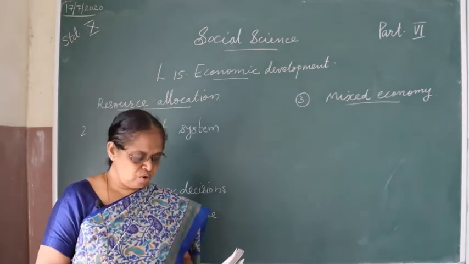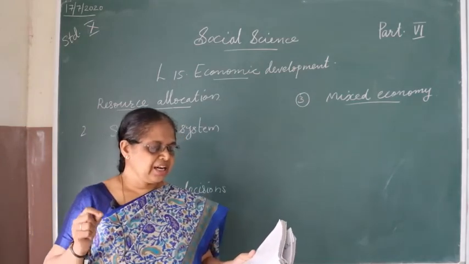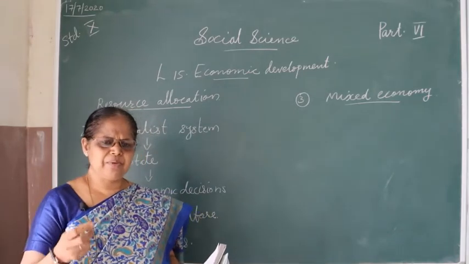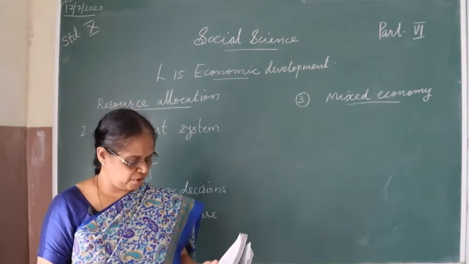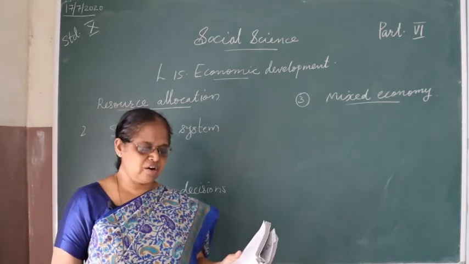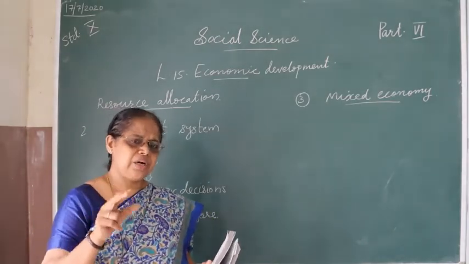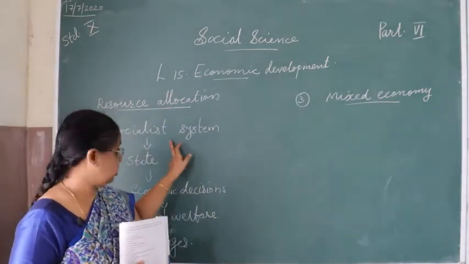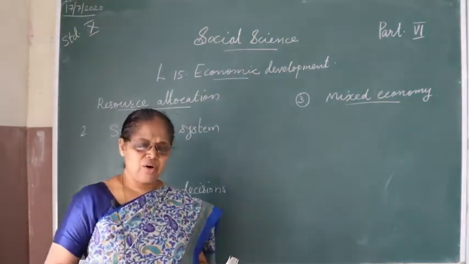But here, no competition, no contest, no research. Then third one, there is lack of individual freedom in this system. Individual freedom means the producer cannot decide any factors of production. Because of the complete interference of the state, there is also fear of bureaucracy. So always what the state says, that only they have to do in this field or in this resource allocation. So the socialist system is also not without its limitations.